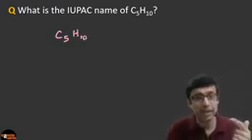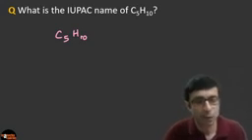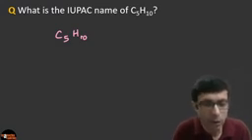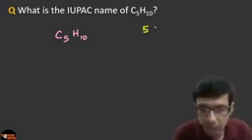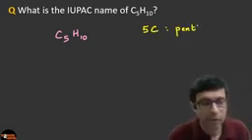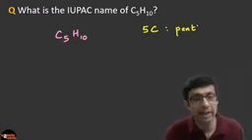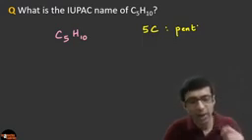So the IUPAC naming scheme, right? You have to use that. So what is this going to be? Okay. So again, here you can see there are 5 carbons. So again, it's going to be a pent, right? But we don't know what it is going to be. Is it an alkane, alkene, or alkyne? So how do we decide that? So there's one very interesting trick.